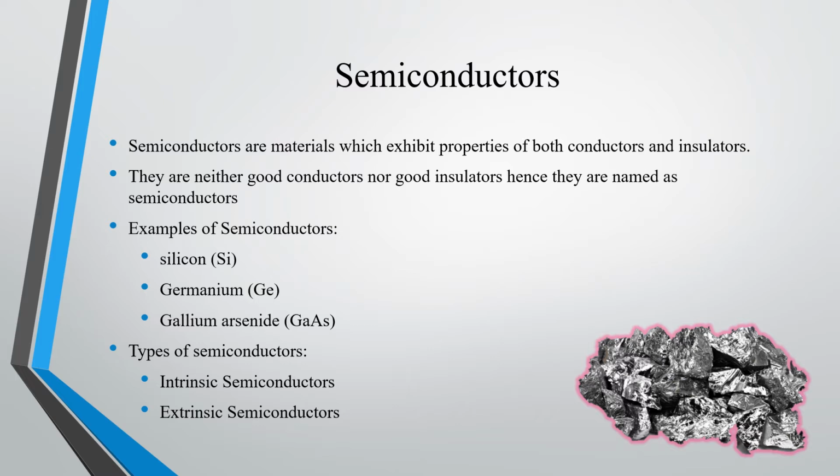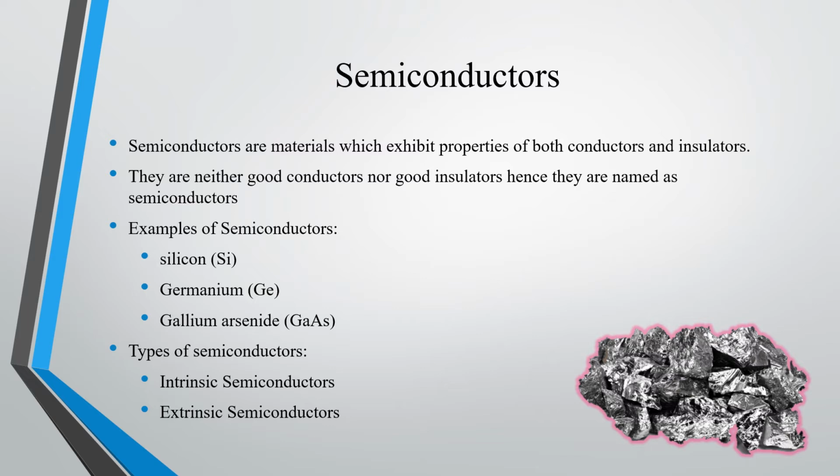Semiconductors are materials which exhibit properties of both conductors and insulators. That is, they have electrical properties which are between a conductor and an insulator. So, they can neither act as a good conductor nor a good insulator. Hence, they are termed as semiconductors. From the name itself, you can identify that they are partially a conductor or an insulator. So, semiconductors are the materials which have properties between conductors and insulators.